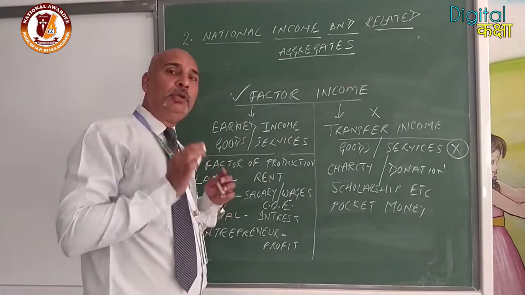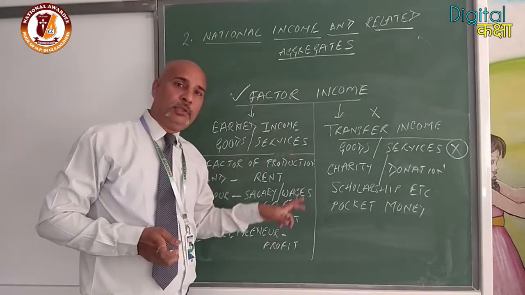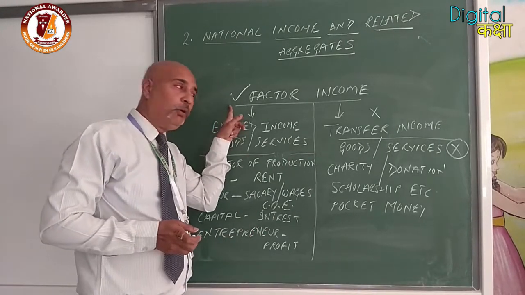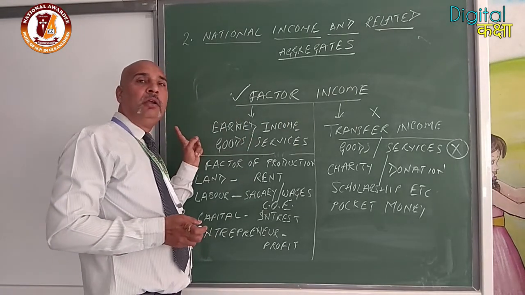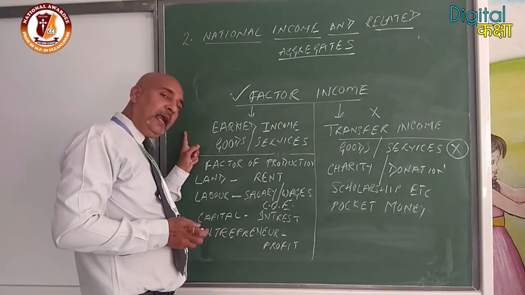Clear? Because in many questions, this type of transaction will be given to confuse you. So do not get confused. You must be clear about transfer income and factor income. If it is earned, if there is a flow of goods and services, that means it is factor income and it will be added. Clear?